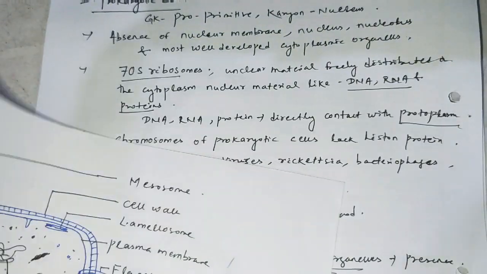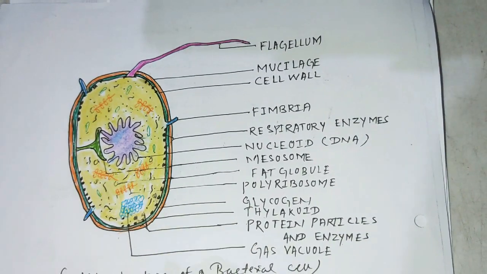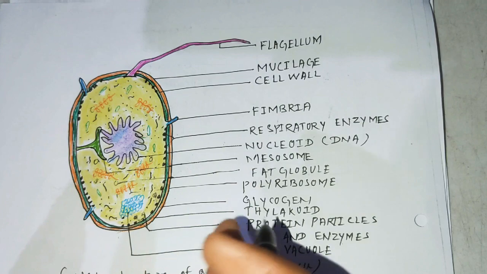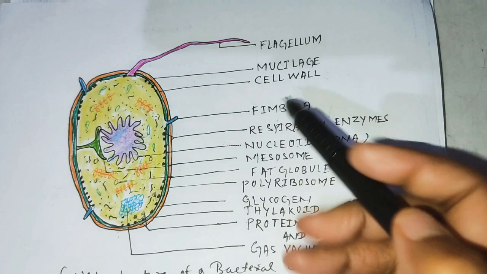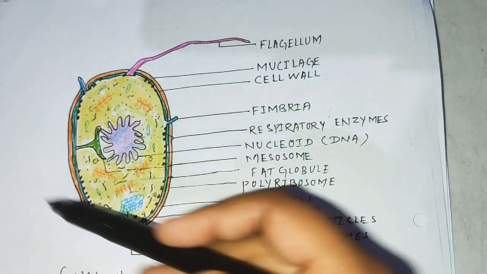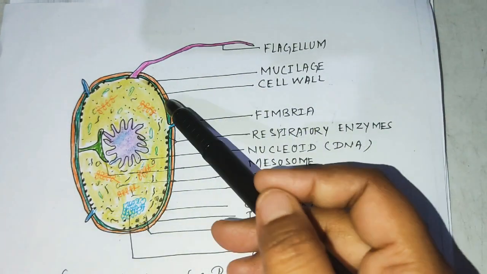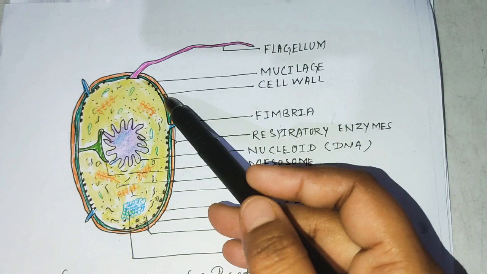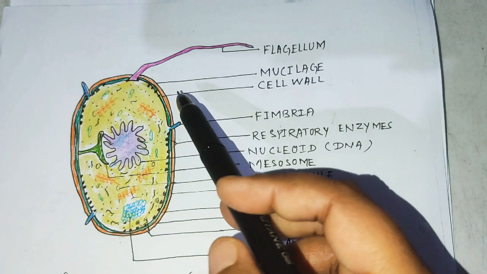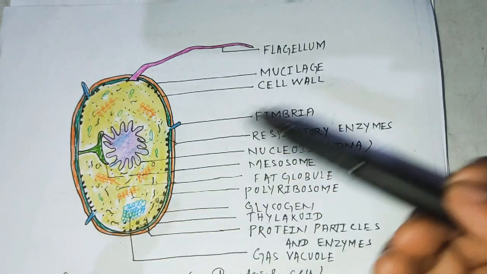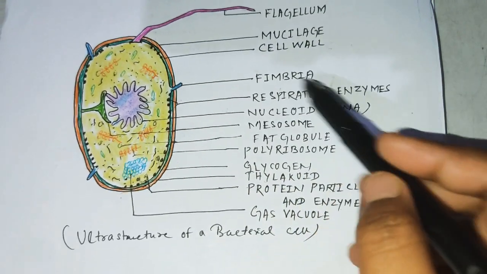Come to the ultrastructure of the bacterial cell. Ultrastructure means how it is observed in the electron microscope. When we observe it in the electron microscope, we find the long flagella. The outer layer is covered with mucilage. Then quite inner is the cell wall. Mostly the outer wall is the cell wall, but here mucilage is the outer covering for the protection of the cell wall. Remember this one.